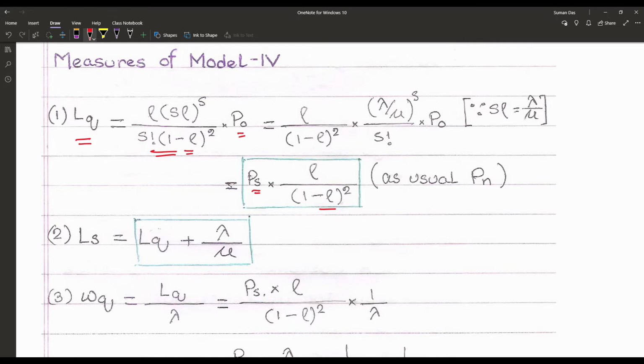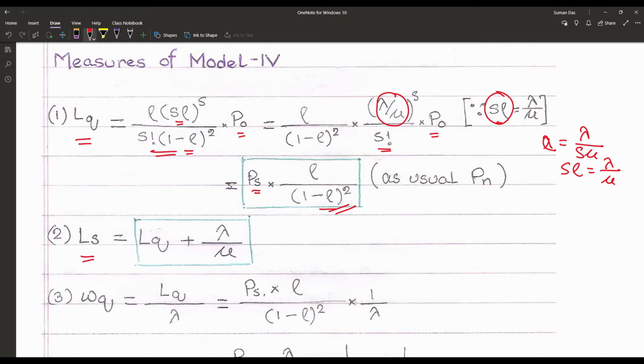As we know rho is equal to lambda upon s into mu, so s rho is equal to lambda upon mu. We can put that in, giving (lambda upon mu) to the power s upon s factorial into P0, and after calculation we get the simplified result Ps into rho upon (1 minus rho) whole square.